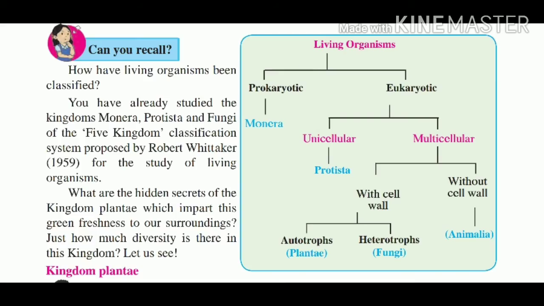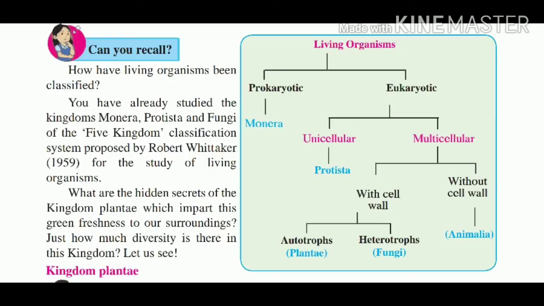Organisms with a cell wall are divided into two types, autotrophs and heterotrophs. For example, autotrophs, that is plants. For example, heterotrophs, that is fungi. Some organisms have the ability to make their own food from basic components such as sunlight, water, and oxygen, and are called autotrophs. For example, onion, peepal, banyan tree, etc.